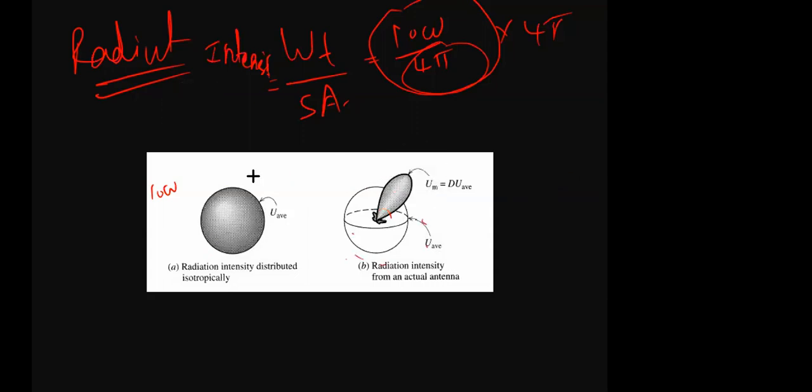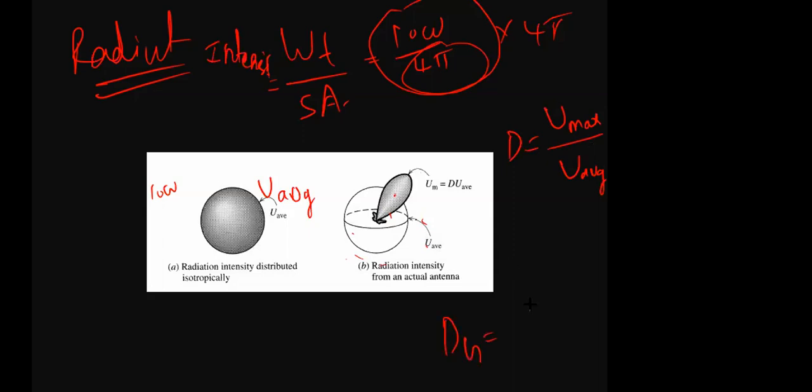Here you have some U average, which we call U average, because whether you measure here or anywhere else, the U average is the same. But if you stand here and measure your U, that will be maximum. That is the directivity. With the practical antenna, what is my maximum radiation intensity? With the isotropic antenna, what is my radiation intensity? What is the ratio? That is the directivity.